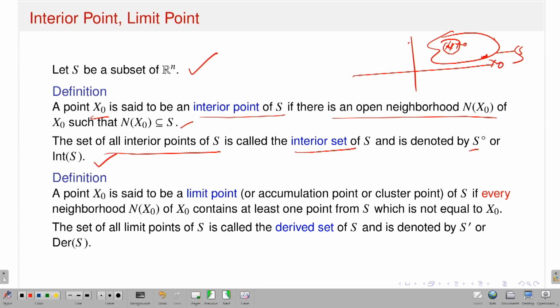Then a point x0 is a limit point or accumulation point or cluster point if every neighborhood of x0, and this is very important, contains at least one point from the set S except the point x0. So whatever open ball or open neighborhood I take around x0, there always exists a point in S which is different from x0. So this sort of point I call a limit point. The set of all limit points of S is called the derived set of S, and I denote it by S prime or der of S.